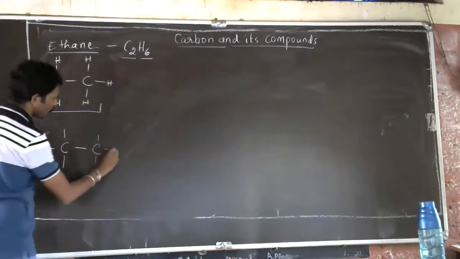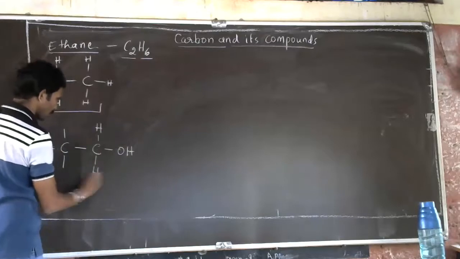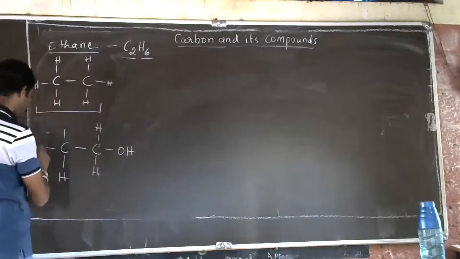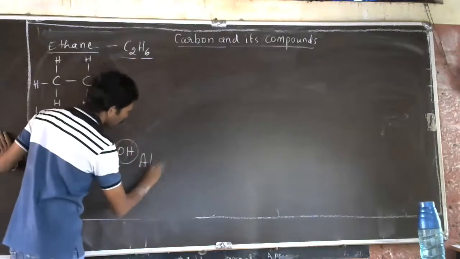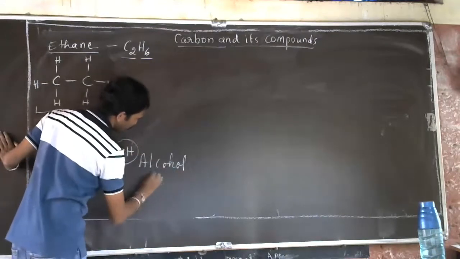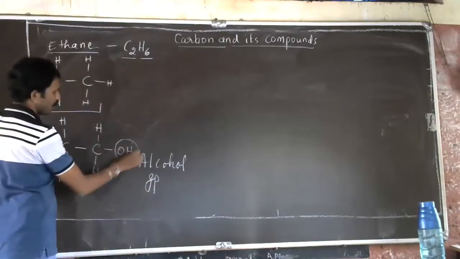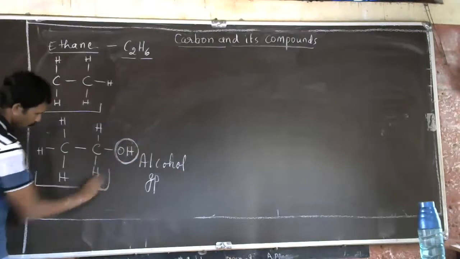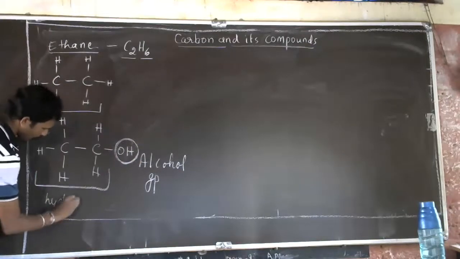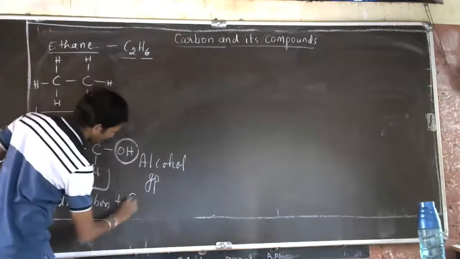which is this functional group? The OH functional group is nothing but alcohol. OH represents the alcohol group. When OH is added to the parent hydrocarbon, this is the parent hydrocarbon part, and this is the functional group part.